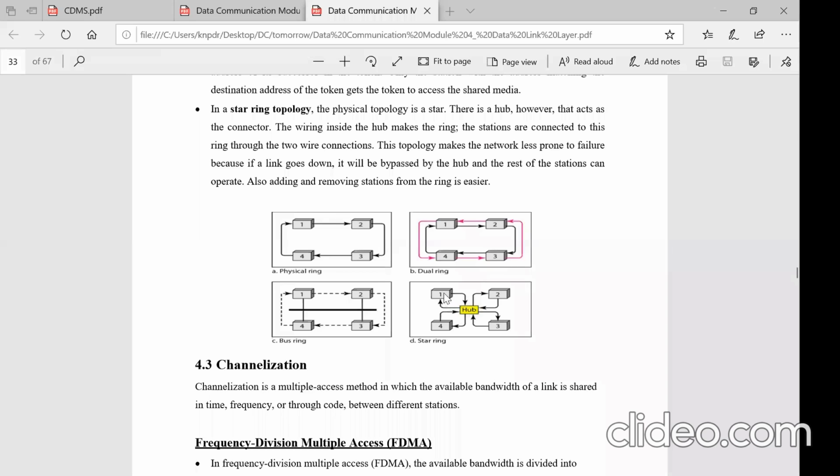So if 1 is the predecessor and 2 is the successor, when the token is passed, the hub has to transfer only to 2. If 2 doesn't have data, it releases it back to the hub. The hub will then pass it to 3. Then 3 releases it back to the hub, and it passes to 4. And 4, which has data, holds the token and sends the data to the hub. The hub will send the data to the intended destination.